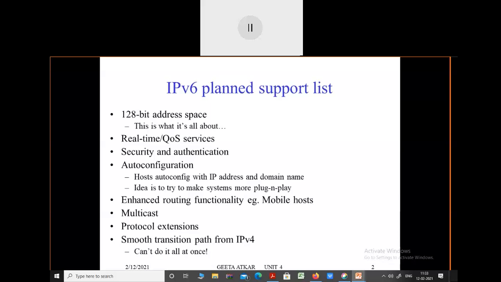That is, automatically it will get configured according to the system in which we are using this IPv6 protocol for transferring or communicating in between the hosts. Therefore, it is called auto configuration. Automatically, it will get upgraded according to the configuration of a particular host or system. So that is given here, host auto configuring with the IP address and the domain name of that particular host.